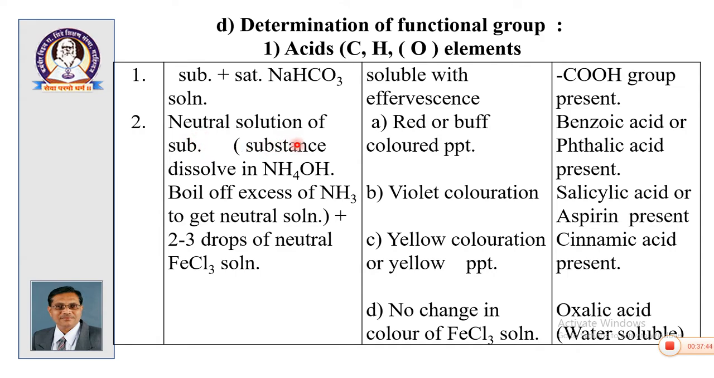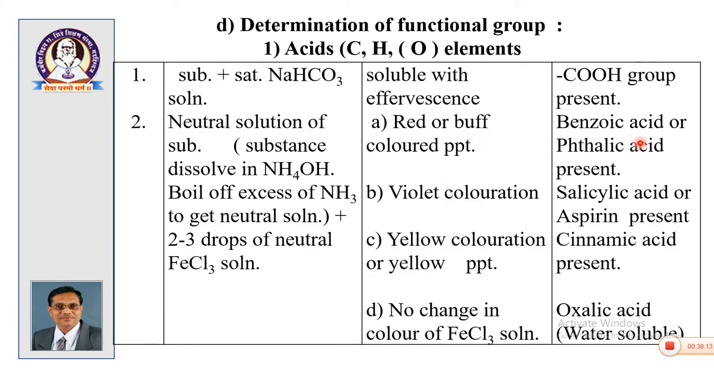Then prepare a neutral solution. How to prepare a neutral solution? It is prepared using ammonium hydroxide, because ammonium hydroxide neutralizes the acid, and the excess ammonium hydroxide can be boiled off in the form of excess ammonia to get the neutral solution. So you prepare the neutral solution and add FeCl3 to it, and you will get these observations.